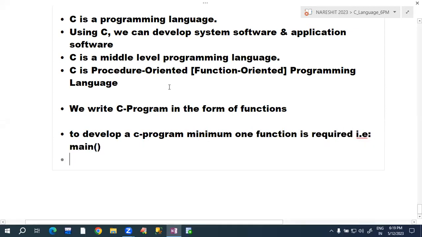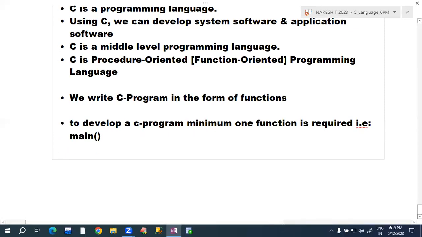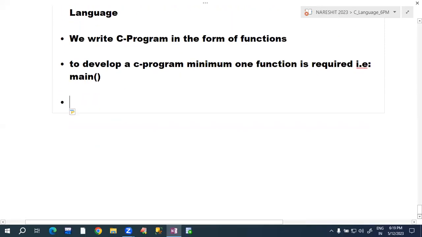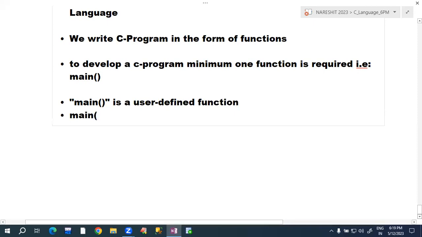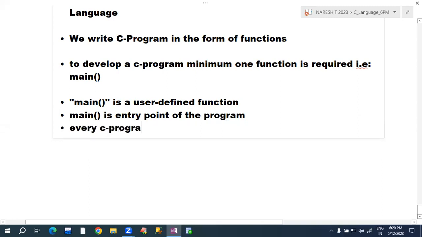Then what is main? Main is a function. Is it a built-in function or a user-defined function? Main is a user-defined function. So we can say this main is the entry point of the program. Every C program execution starts from main. So we are calling this the entry point of the program.